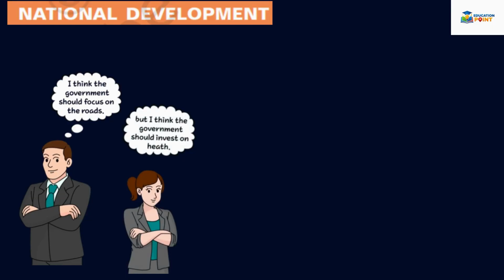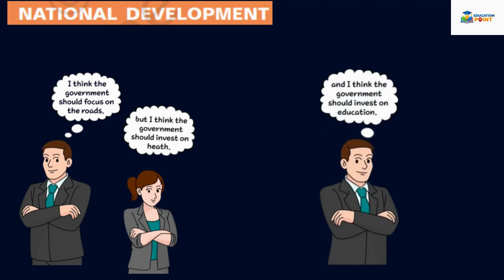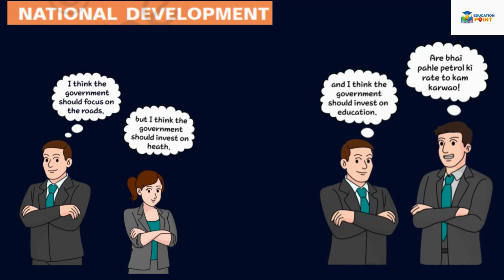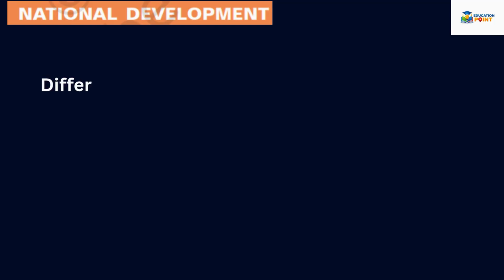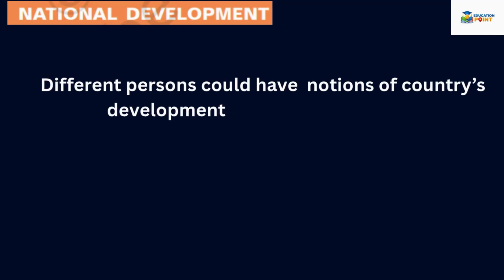Some think it will develop when the government focuses on the health sector. Many think that the government should invest in education, while some think that the government should reduce petrol prices. So we can say that different persons could have different as well as conflicting notions of a country's development.